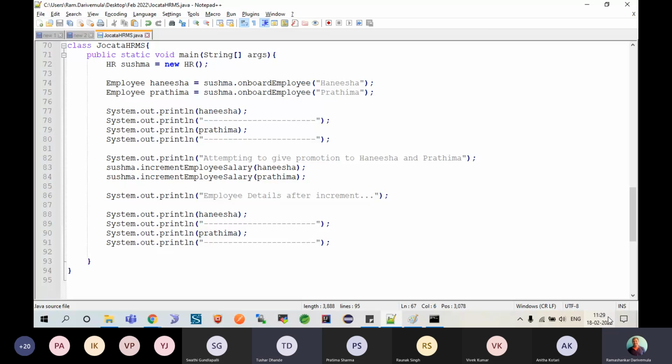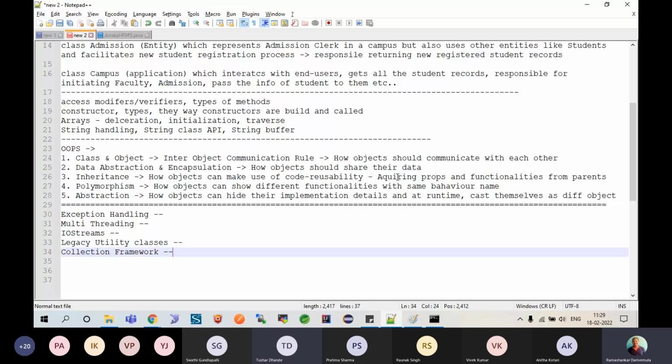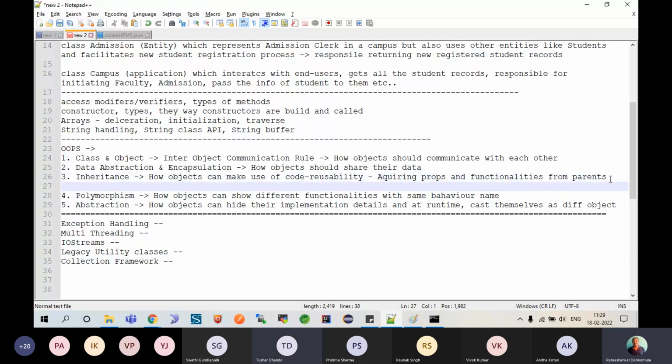Okay, I'm back. So when you speak about inheritance in Java, basically, this inheritance, which is acquiring properties and functionalities or behaviors from parents, can be obtained in 4 different ways. In fact, 3 different ways. The fourth one is your abstraction itself. The first one is called use as is.